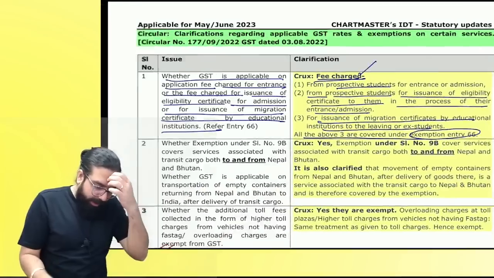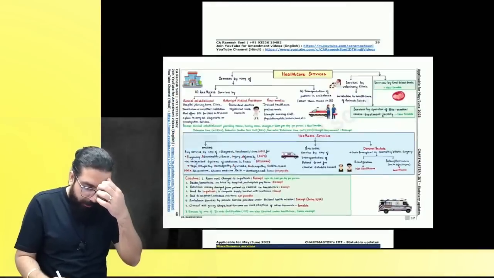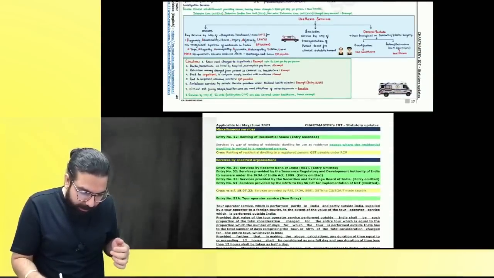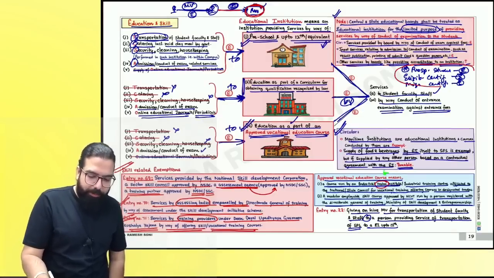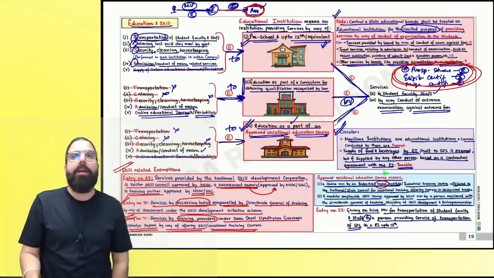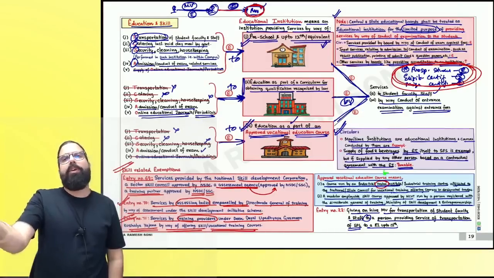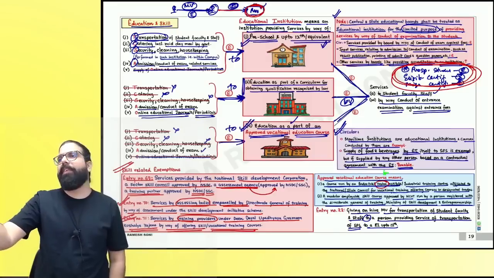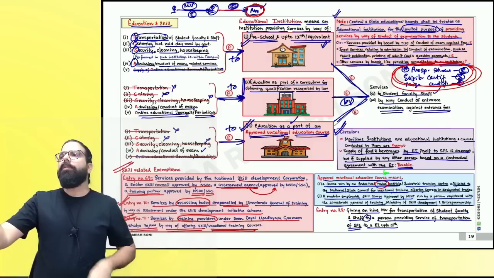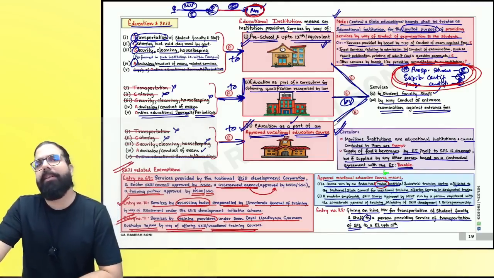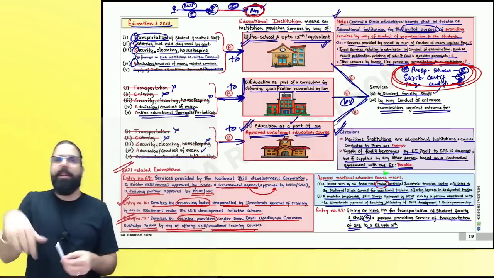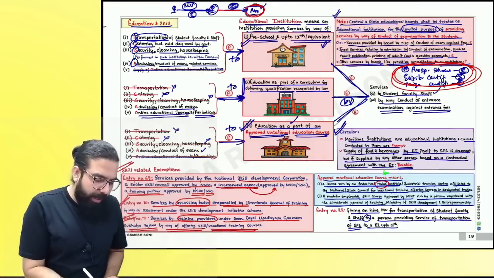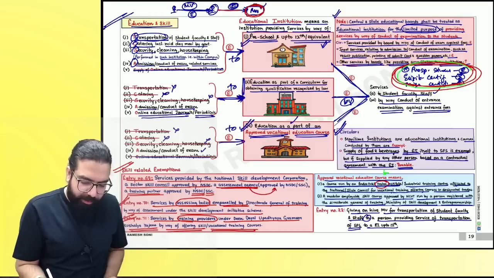Now, everyone over here, the amendment I've already gone ahead and told you. Okay. There was nothing in education other than this small point which I've already told you. Everyone, please make a note over here. Prospective students, when you are charging entrance fees, exempted. Secondly, if you are charging eligibility certificate charges, exempted. Migration certificate, exempted. Are we clear, everyone? We are done with our education related services.